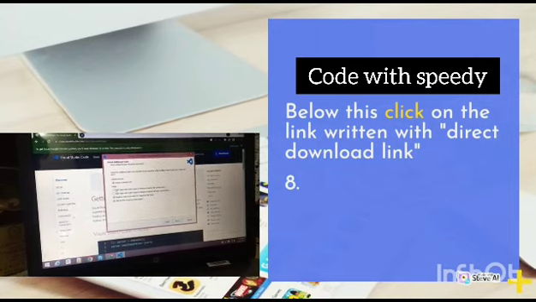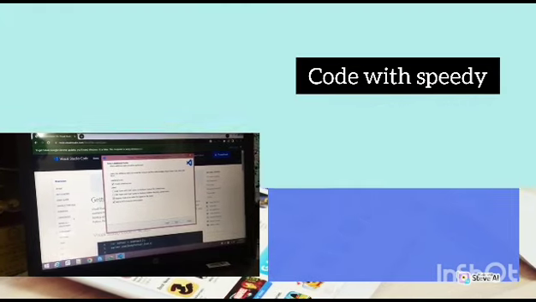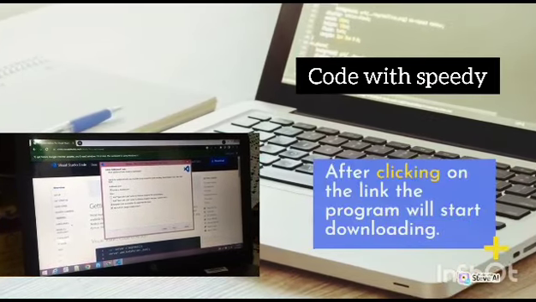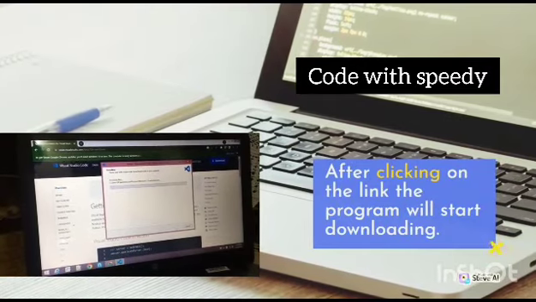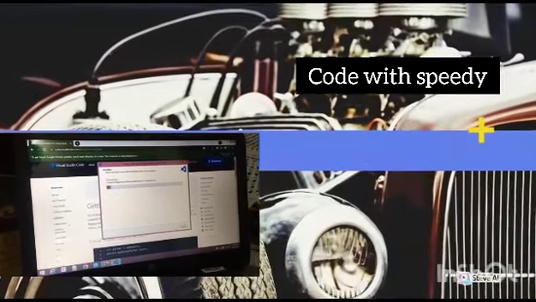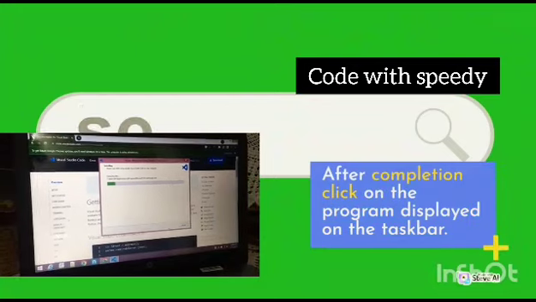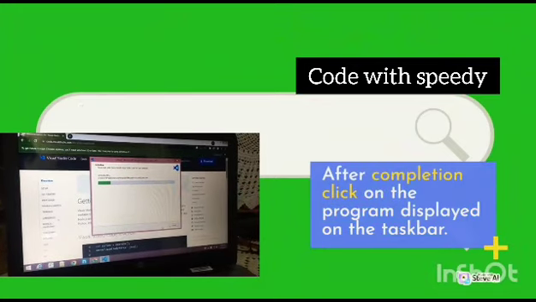8. After clicking on the link the program will start downloading. 9. After completion, click on the program displayed on the taskbar.